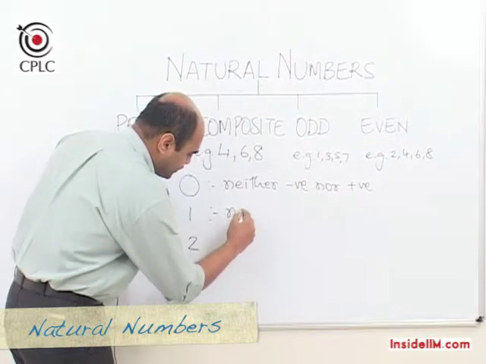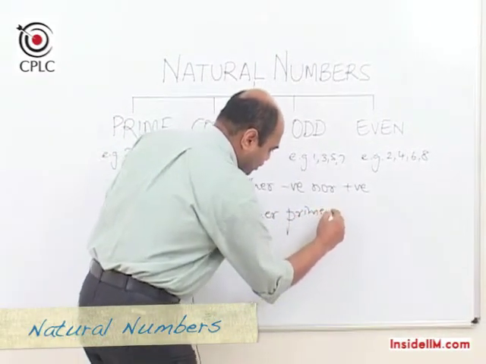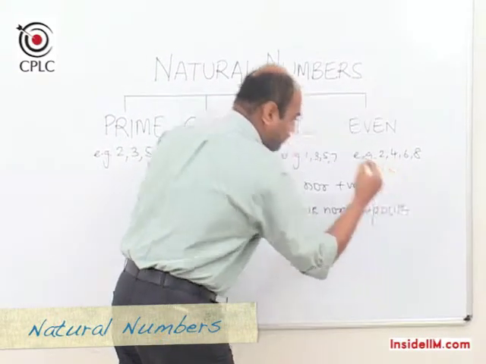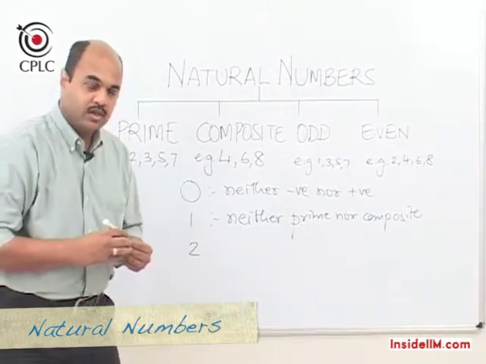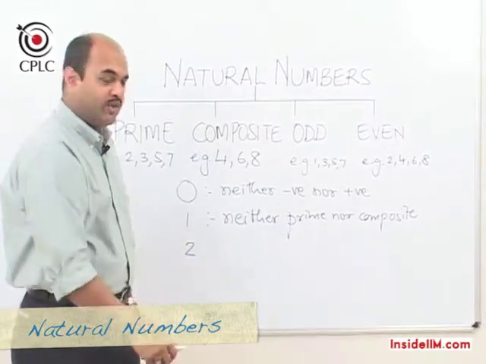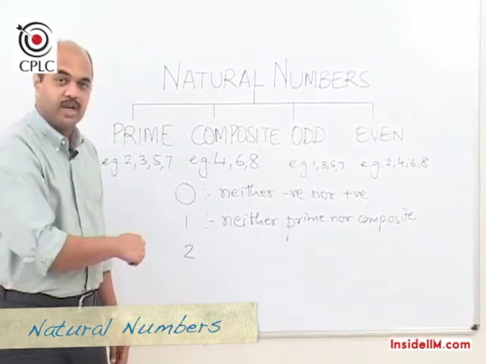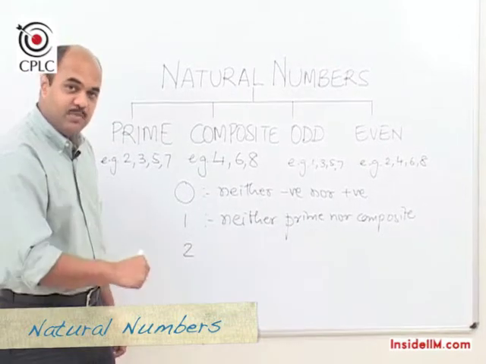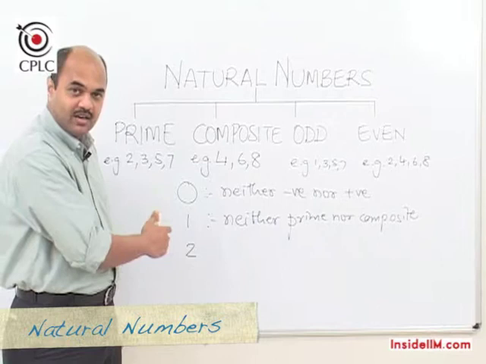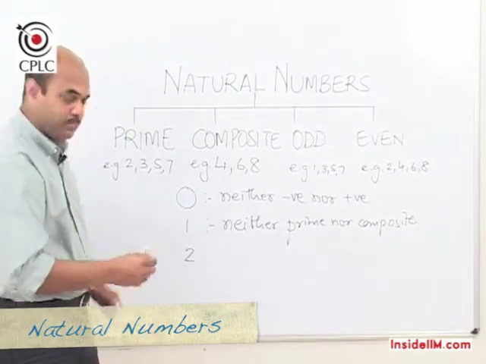Similarly, 1 is neither prime nor composite. So when we talk about prime numbers and composite numbers, these two types don't include 1. A very common way of defining composite numbers is numbers which are not prime are composite, but which means that we are including the number 1 as a composite number, which is incorrect. So we need to remember that 1 is neither prime nor composite.